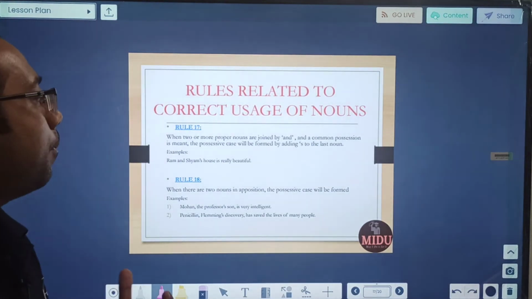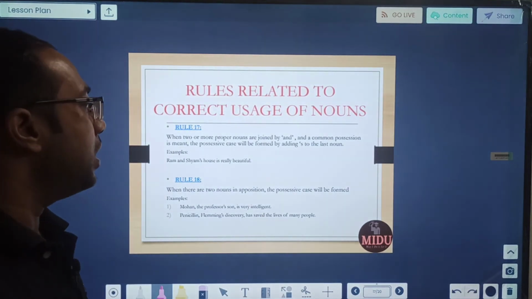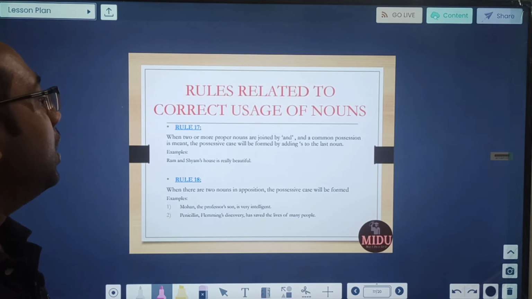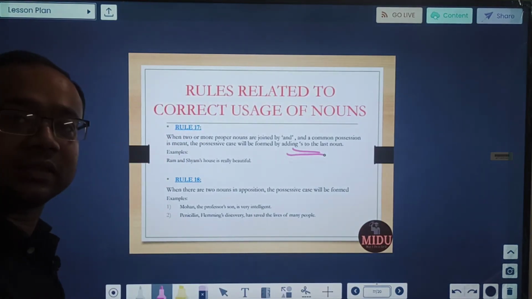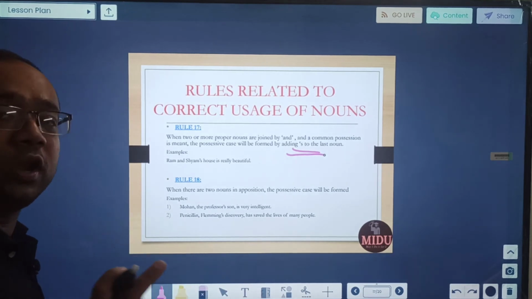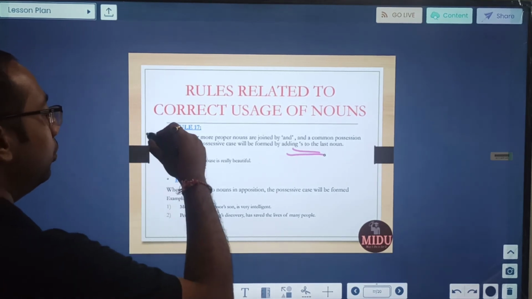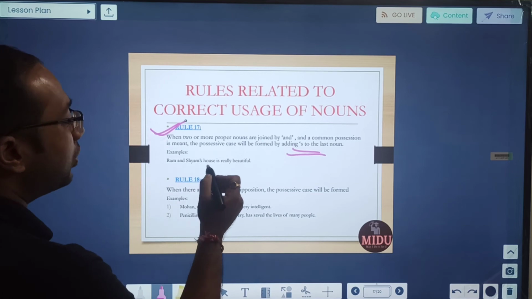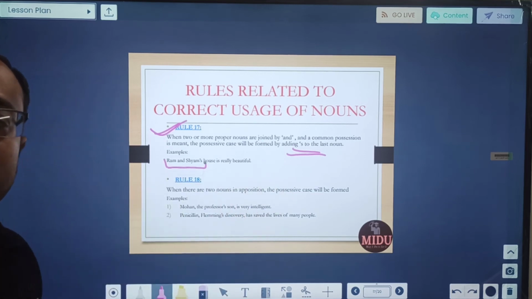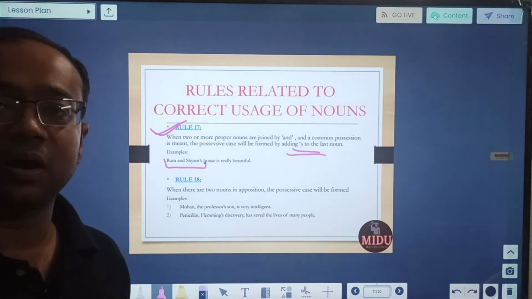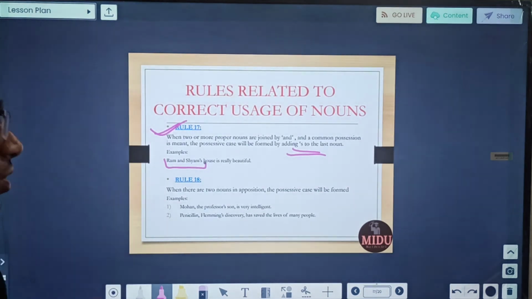Our rule number 16. When two or more proper nouns are joined by and and a common possession is meant, the possessive case will be formed by adding apostrophe s to the last. So when multiple people are there and common possession is there, only to the last noun. Very important rule. So Ram and Sham's house is really beautiful. The house belongs to both Ram and Sham, but we will not say Ram's and Sham's house. No, it will be Ram and Sham's house.